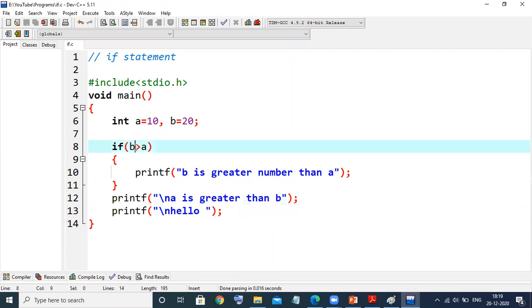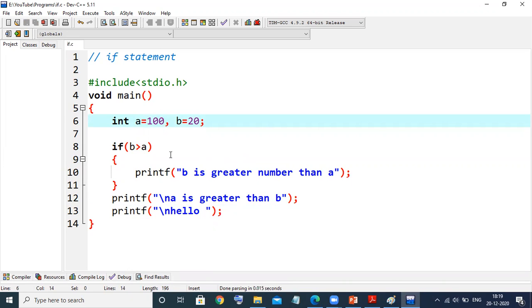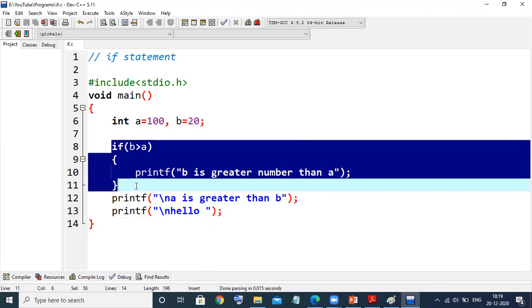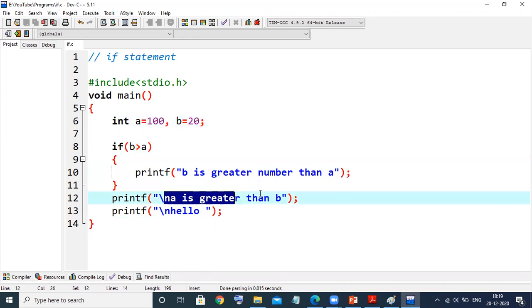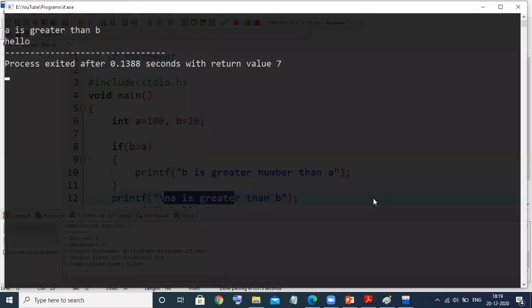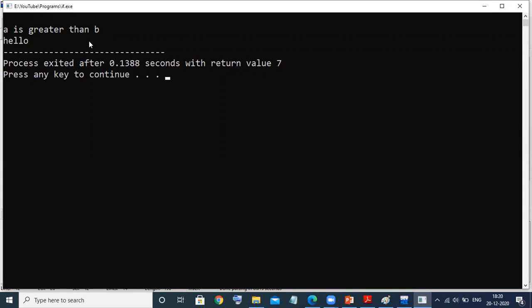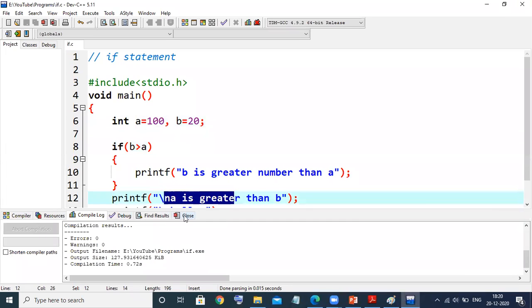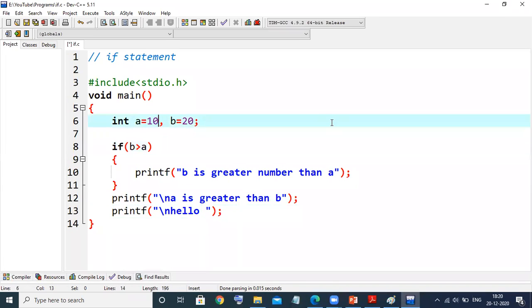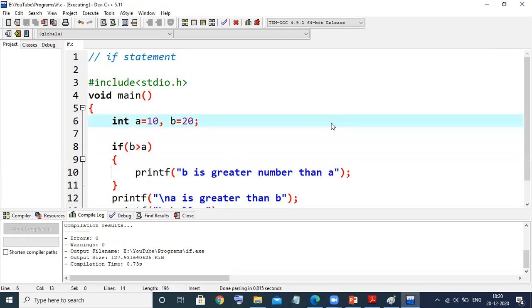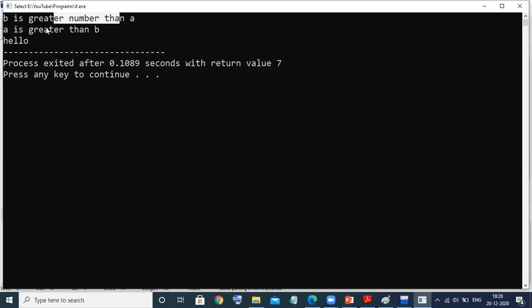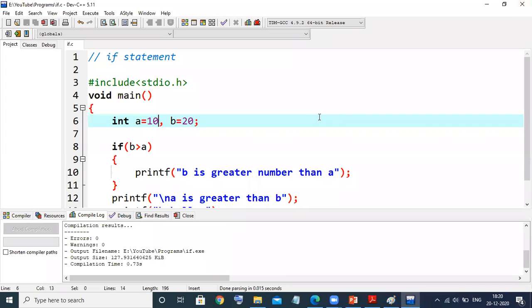If the condition is wrong, then it's fine. For example, if I make this 100, now in that case b is not greater than a. In this case, this if block is not going to execute, but this is going to execute, right? See, now a is greater than b and we are printing hello. In this condition it's okay, but in the first condition, it is executing both: b is greater than a and a is greater than b. This is the drawback of the if statement.